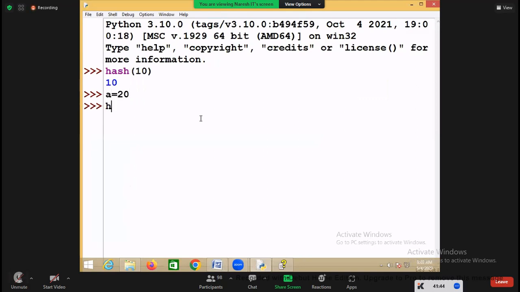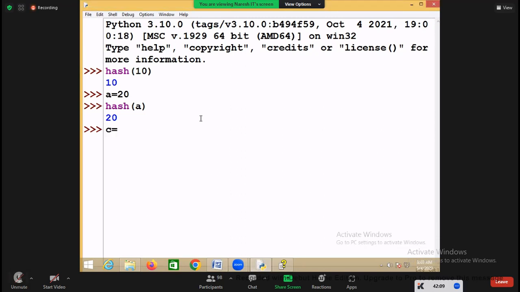Suppose a equal to 20. What is the hash value of a? 20. Which value is used as the hash value? The object value is used as the hash value, because here 10 and 20 are integer type, and hash value is also an integer. So the object value is used as the hash value.